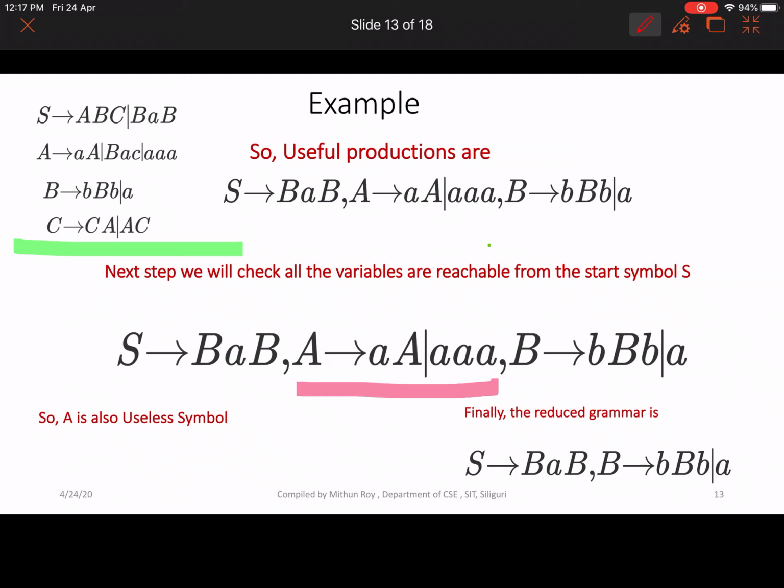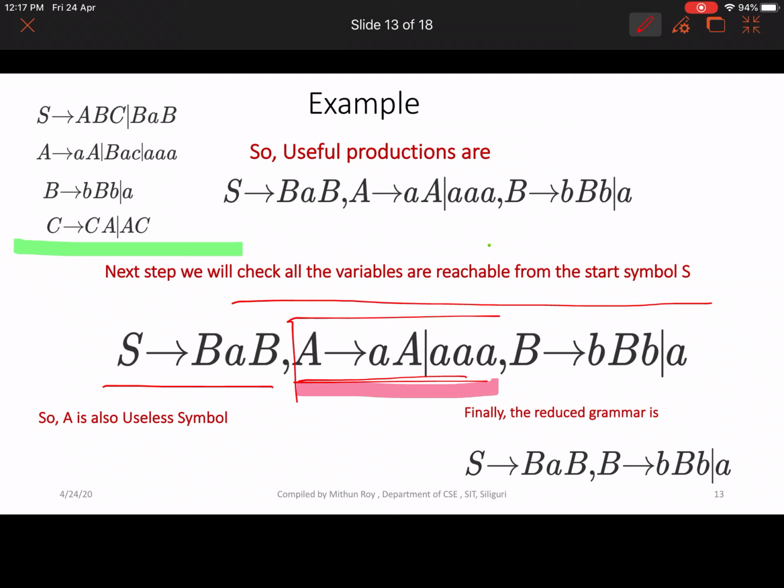Now the second phase: we will check whether all the variables are reachable from the start symbol S or not. So here if we start from capital S to capital B, small a, capital B, obviously B is reachable, but we never reach capital A from capital S. So obviously this production is useless, so we can say A is also a useless symbol.